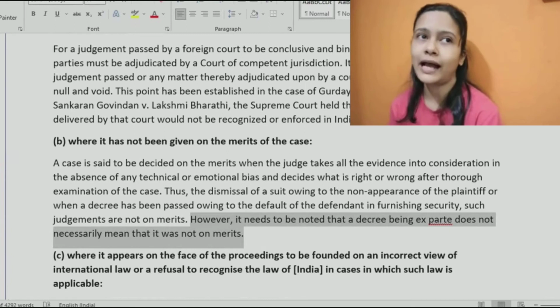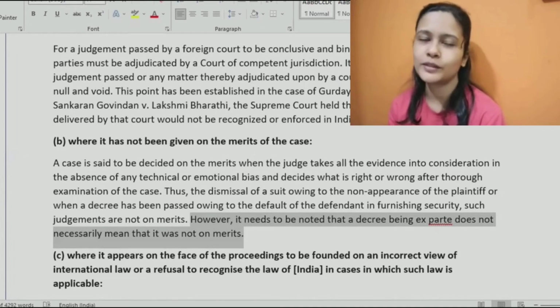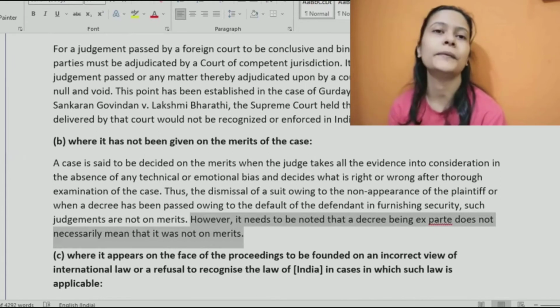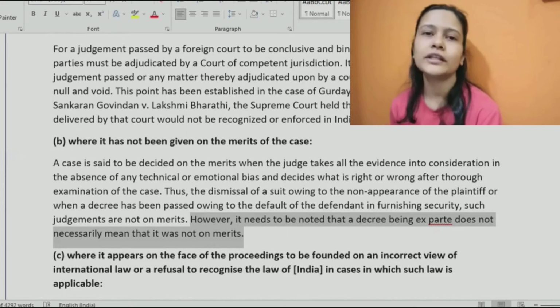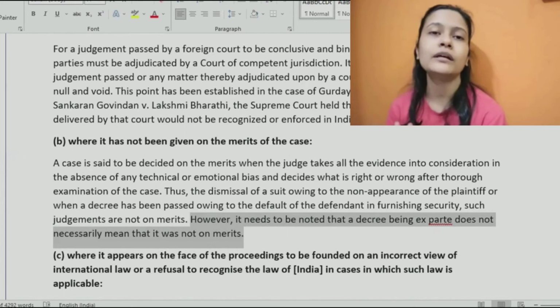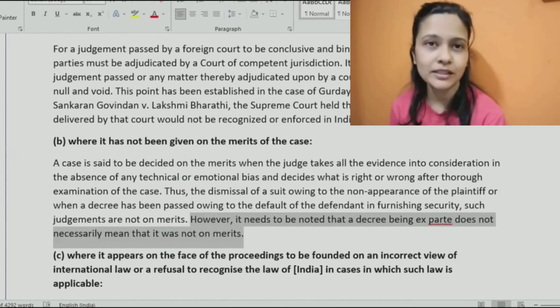It mostly happened during COVID. Judges would give a date, they would be sitting on the Zoom link and everything, they would open, they would be sitting, but nobody, not even the advocate, not even the parties, no one would appear for that matter. Judges would give another date, nobody appearing, another date, nobody appearing. After a certain point in time, they would either dismiss the case, saying that no one is appearing from both the parties, neither the parties nor the advocates, let's dismiss the case.